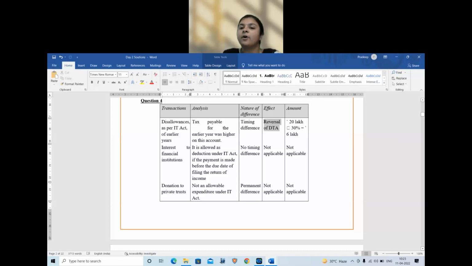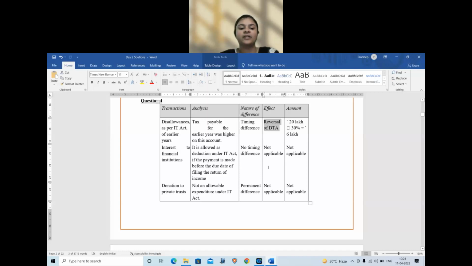What is the amount of reversal? 20 lakhs into 30%. Next, interest for financial institutions allowed, no timing difference. So we said not applicable and closed.